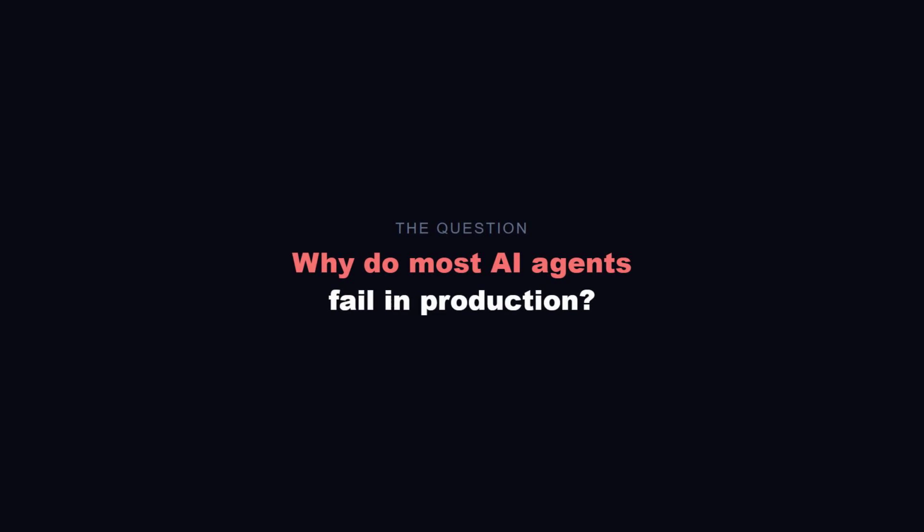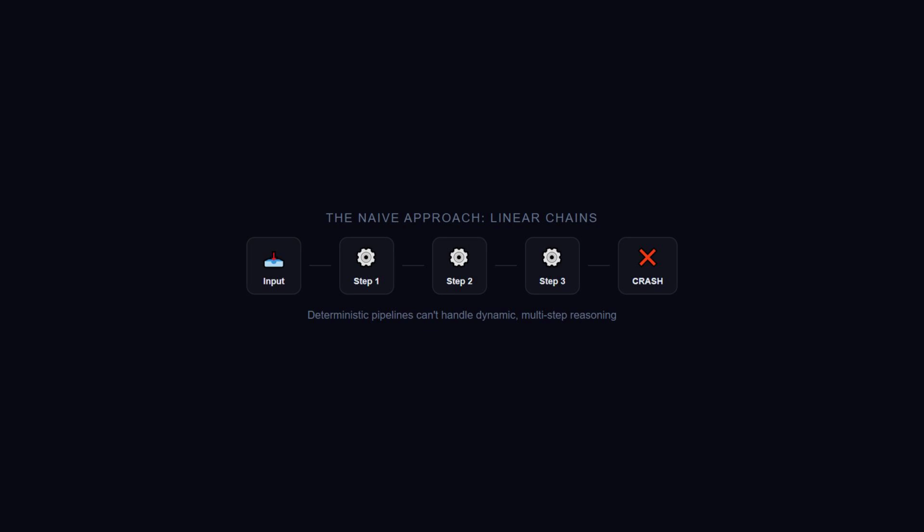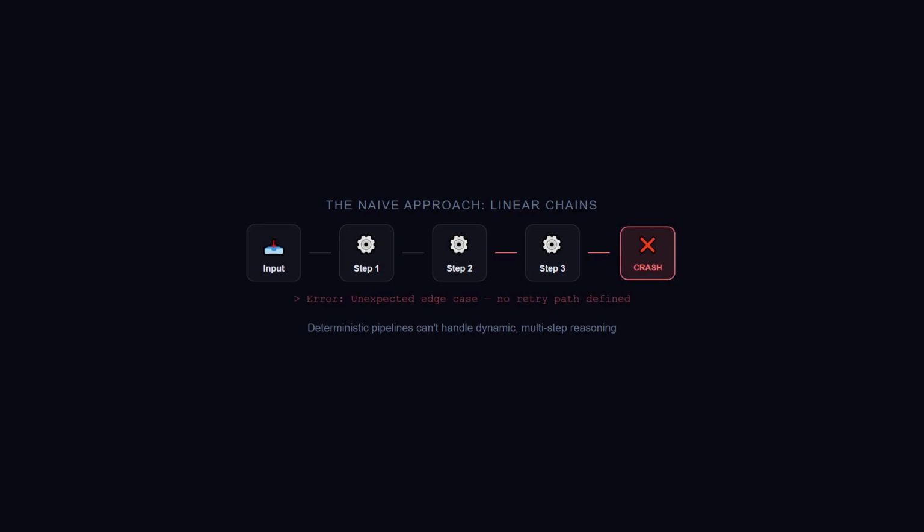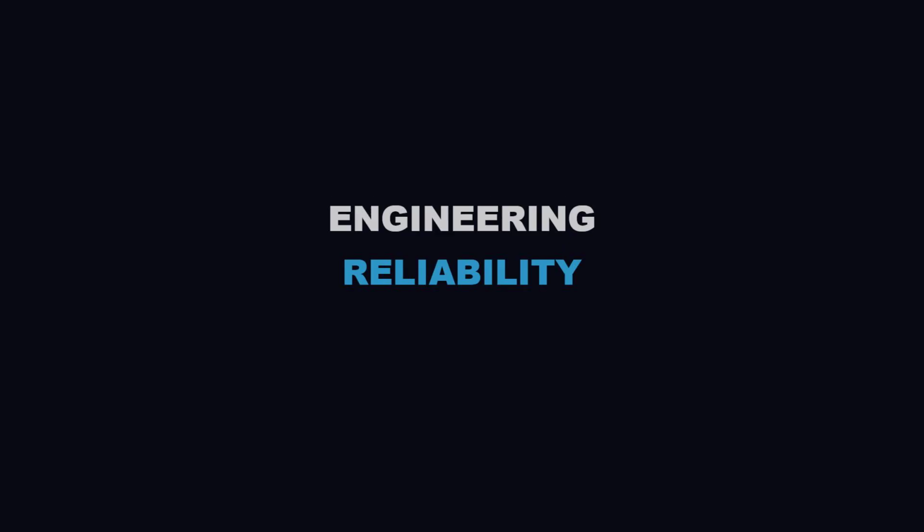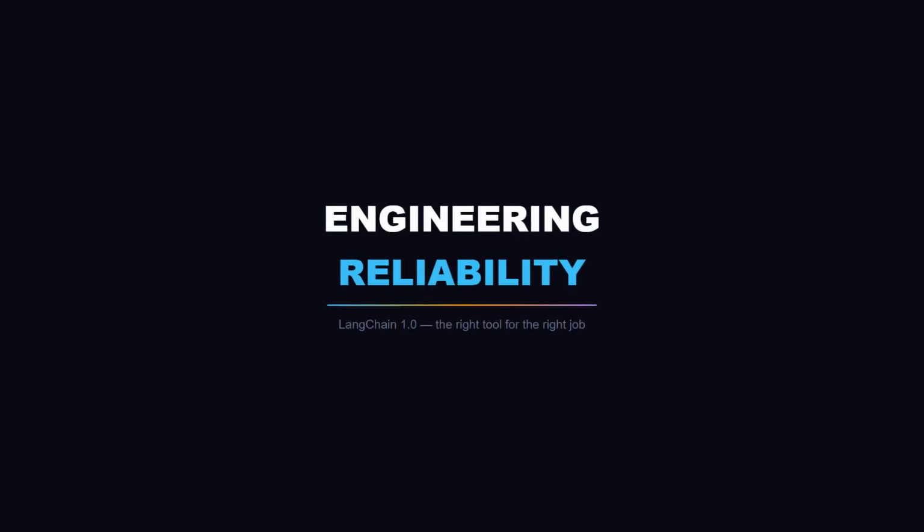Why do most AI agents fail in production? It's not a lack of intelligence in the model. It's a lack of structure in the code. We've been trying to force dynamic, multi-step reasoning into linear chains, but real-world tasks aren't linear. Today, we're looking at LangChain 1.0, stripping away the hype to see how to actually build reliable, stateful systems using the right tool for the right job.